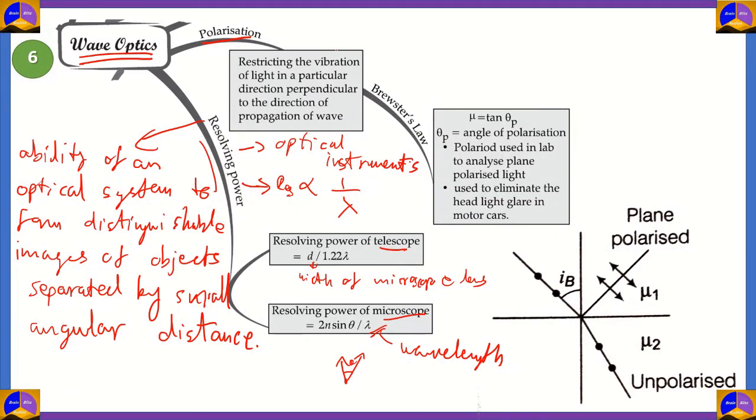Next, we look at polarization. Now, in nature, the sunlight that we get goes off into all different directions. But in some cases, we want light to go in a specific direction. We want to be able to control light to go into a specific direction. So when you can specifically restrict the vibration of light in a particular direction, which is perpendicular to the direction of propagation of a wave, you can say that the light is now polarized.